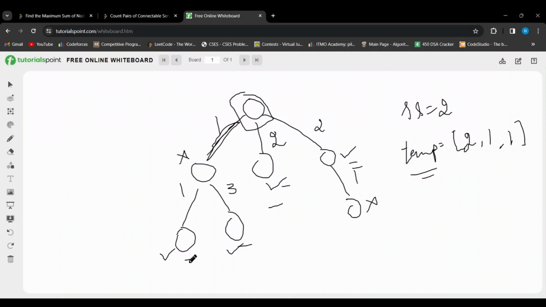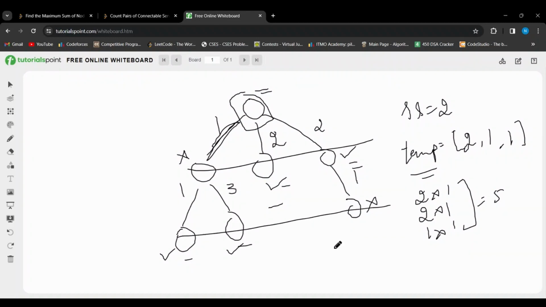So we can multiply this 2 with this one and this one. So 2 into 1, 2 into 1. And the other pair is both of these taken together. So 1 into 1. And that would give us a total of 5 valid pairs for this node. Similarly, we can repeat this entire process for all of the other nodes, and that would give us the final answer vector.